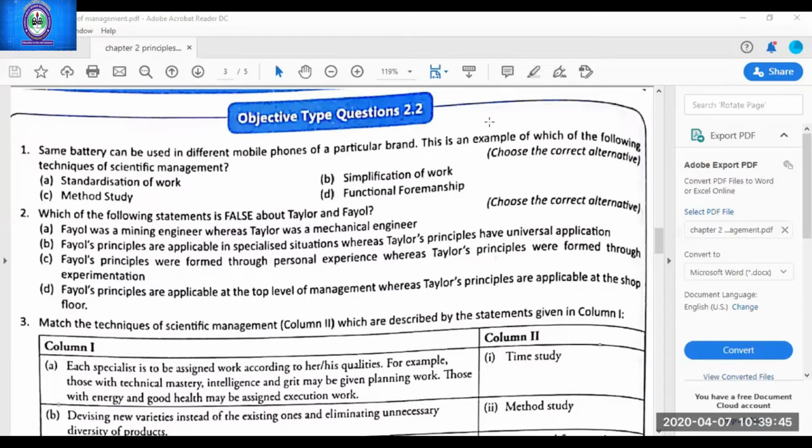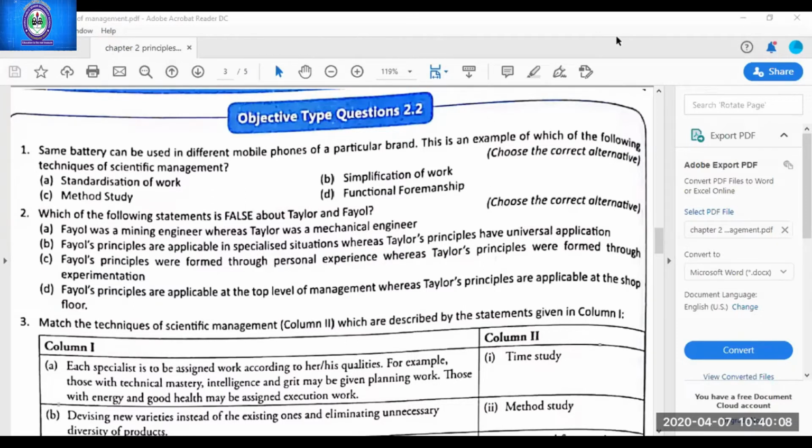Same battery can be used in different mobile phones. This is an example of which of the following techniques? It means standardization of work. Yes, very good. Standardization of work, because the battery is standardized. That's why it can be used in all mobiles of that particular brand.